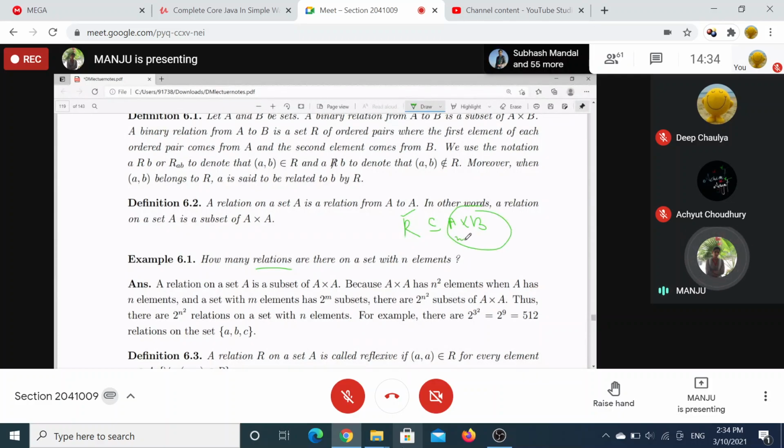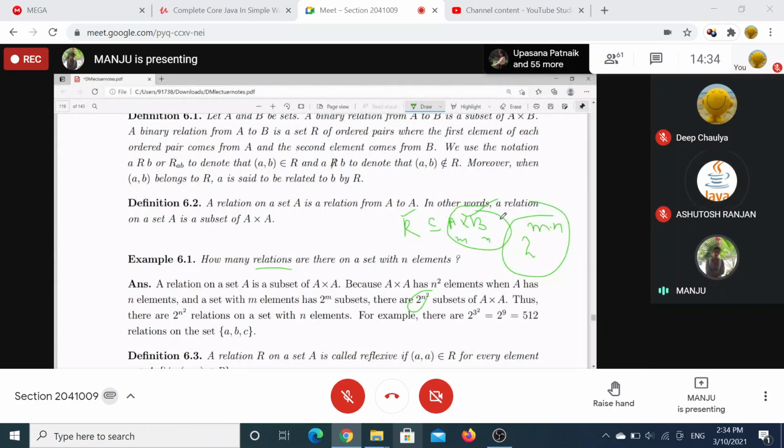So if m elements are there in A and n elements are there in B, then m into n will be the cardinality of A cross B. And the power set cardinality will be 2 raised to power m into n, right? So there will be 2 to the power m into n different relations between A and B. And if it is on A and A, then it will be 2 to the power n into n, 2 to the power n square. Understood?